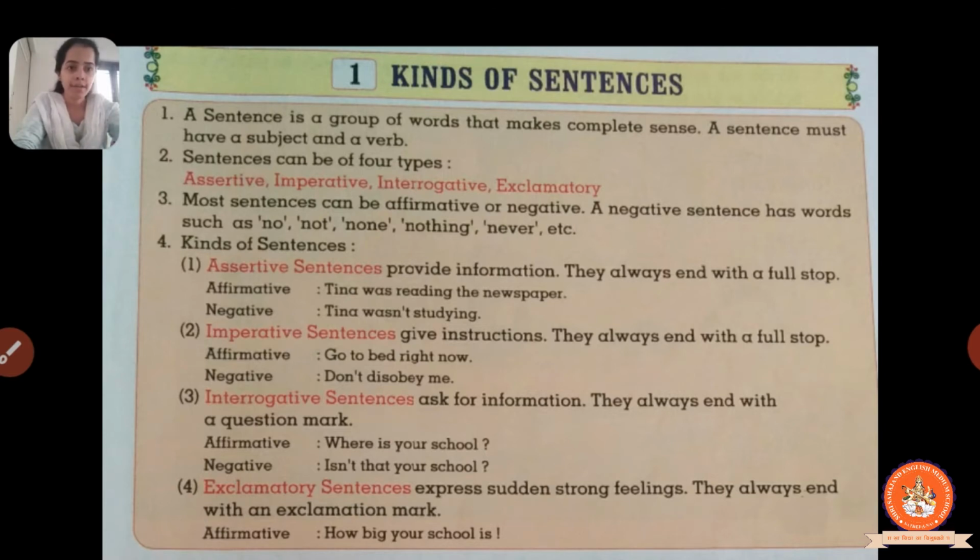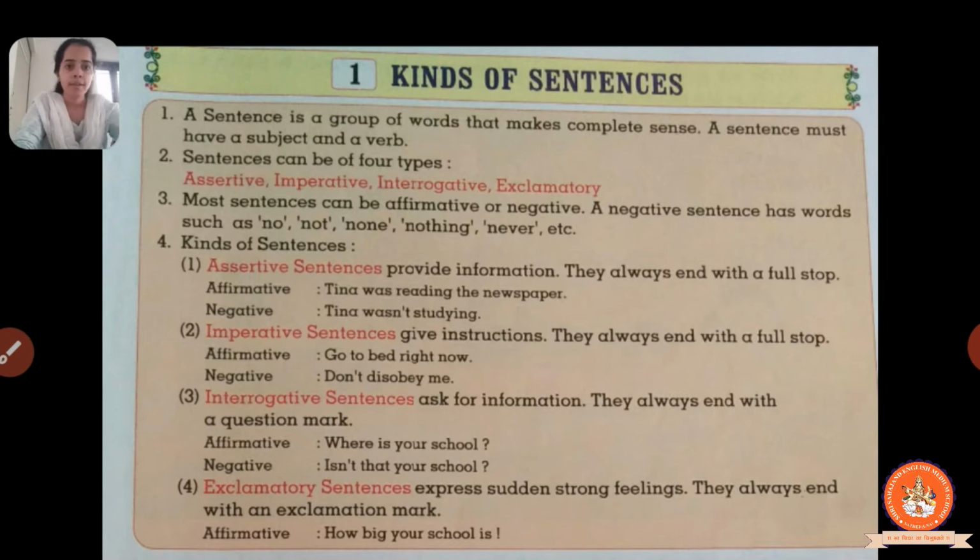Then negative sentence: Tina wasn't studying. Tina is the subject. Wasn't studying means she was not studying. Was not is a negative word, so this is a negative sentence. Was not studying is the verb. This is the difference between affirmative and negative sentences.